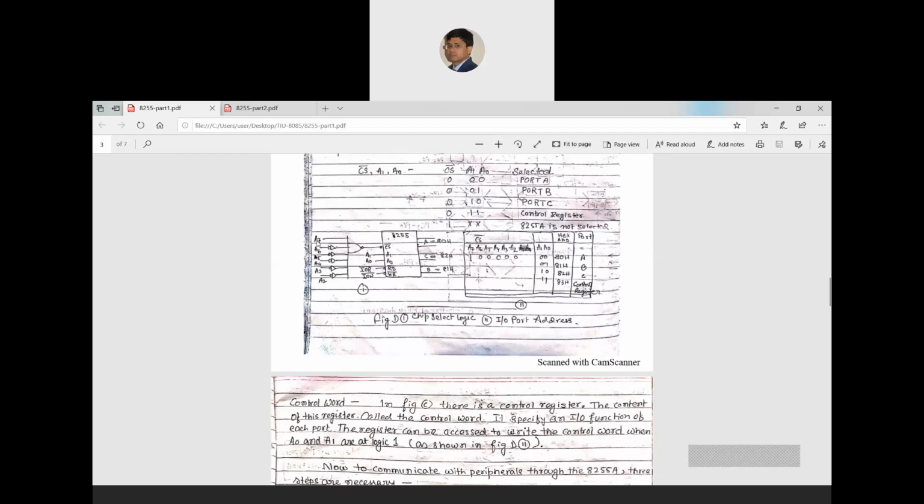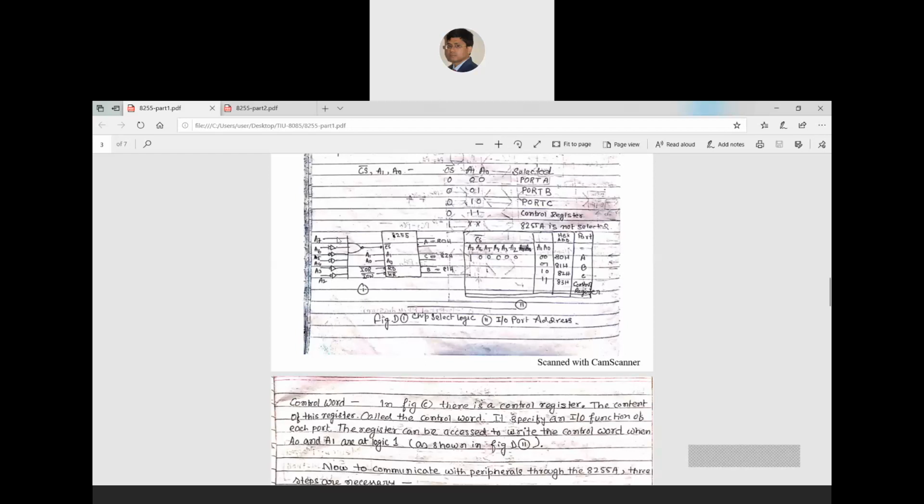You can see that A7 is directly connected to this NAND gate, while A6 to A2 are connected through a gate. This is actually not a NOT gate; it is a buffer, but an active low buffer. That means whenever the input is 0, this buffer will be activated.